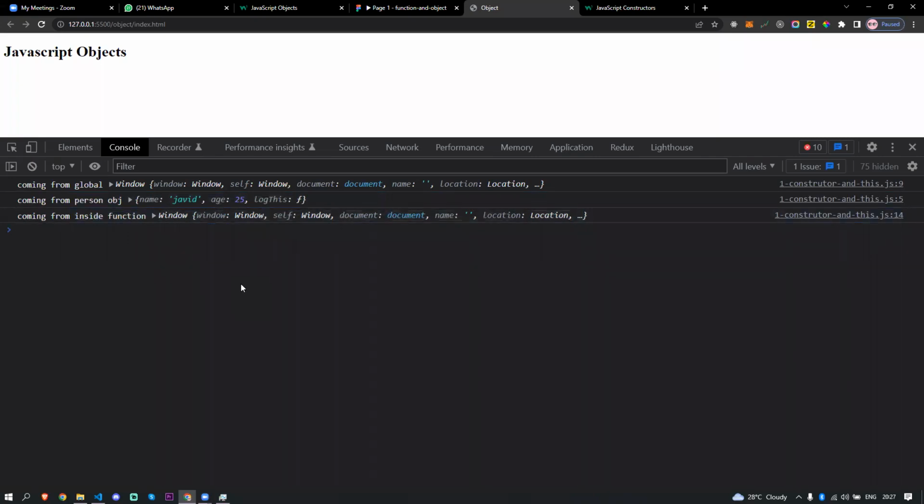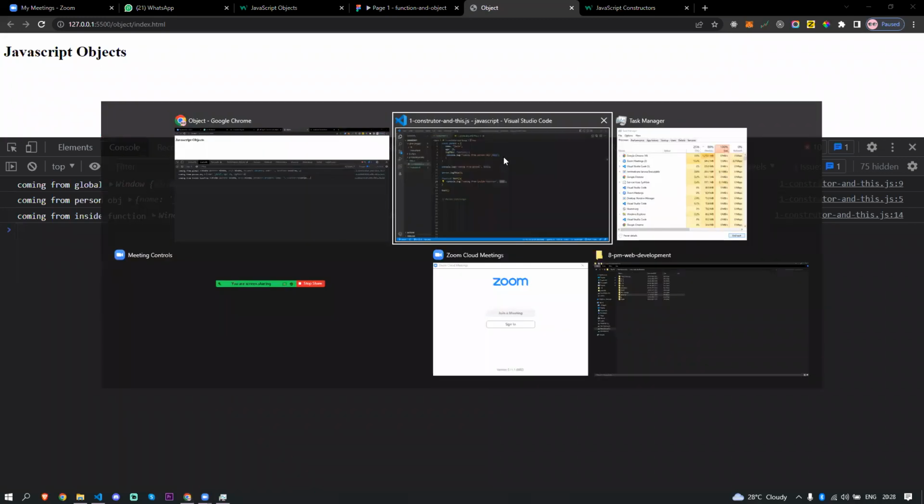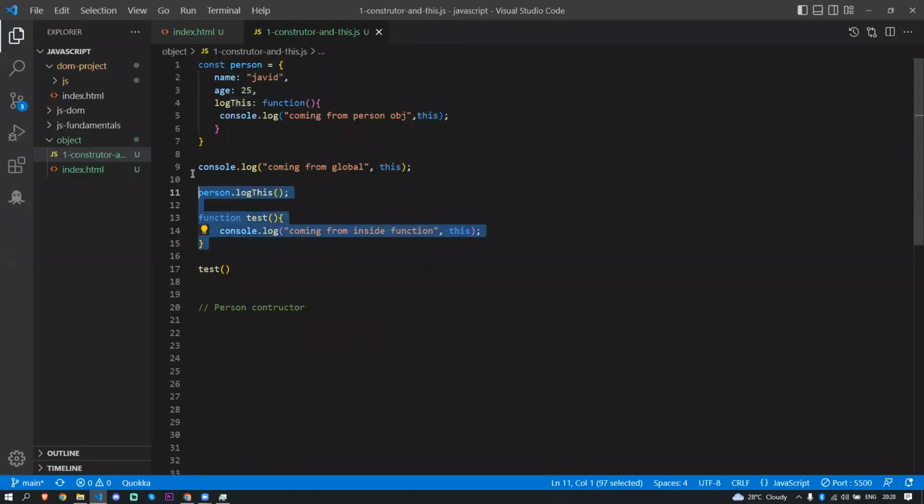You should remember one thing. If the this keyword is sitting inside some object, it is only going to point to that actual object. If the this keyword is in the global scope, it is going to look for the window object. If the this keyword is sitting inside a function, it is also going to look for the global object. Only if the this keyword is located inside the actual object, it's going to look for the object where you put it. So now you understand this, right?